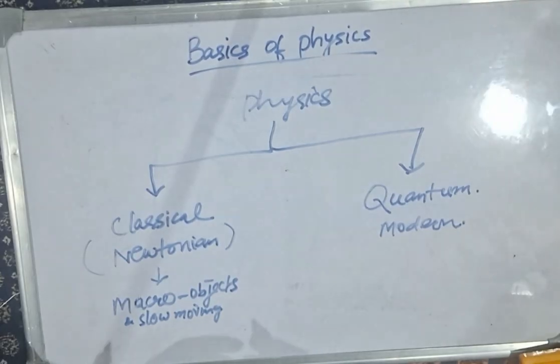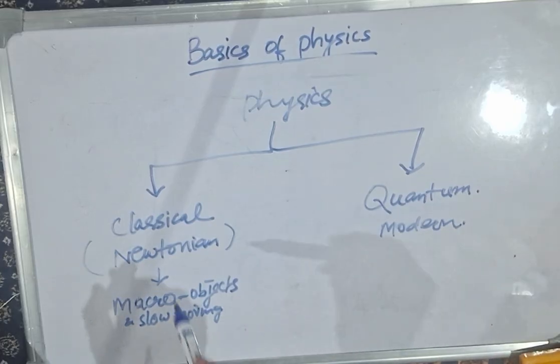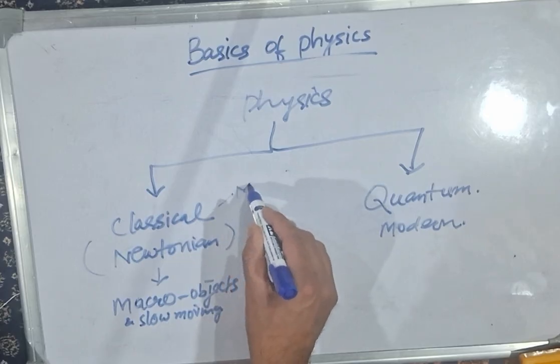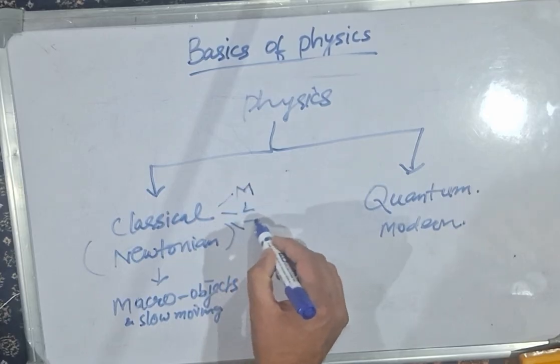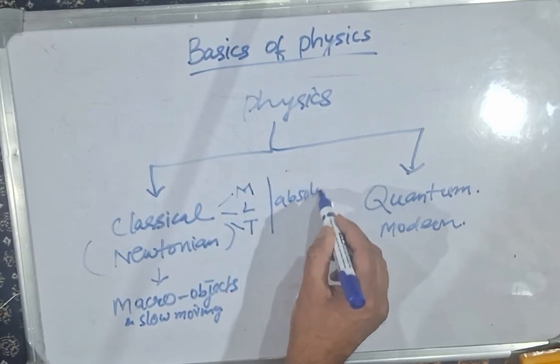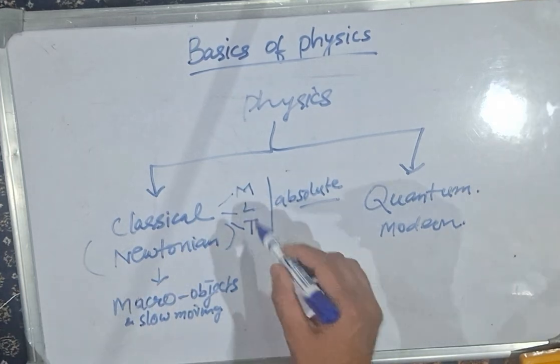Before the 20th century, it was the Newtonian laws of motion that held true in classical physics. In classical physics, the three parameters, mass, length and time, are all absolute. They don't change, they are constant, fixed and non-variable.